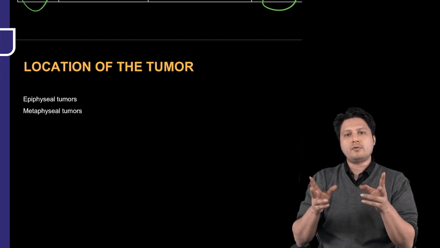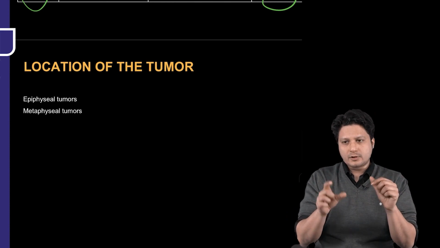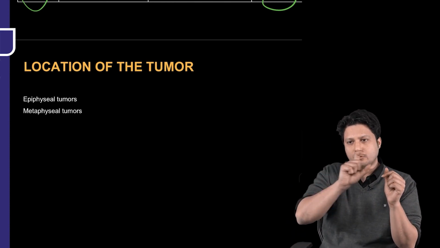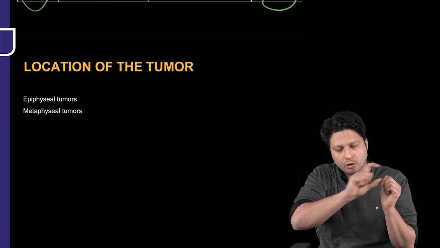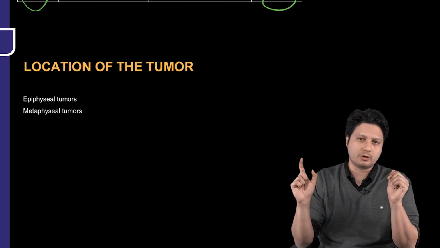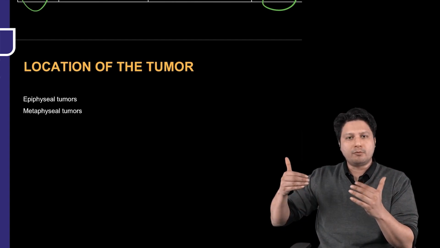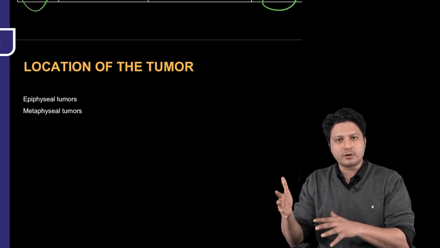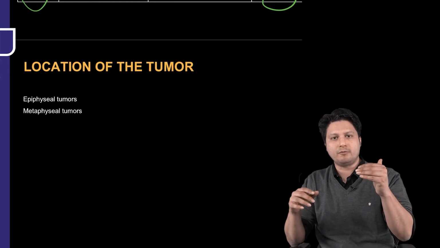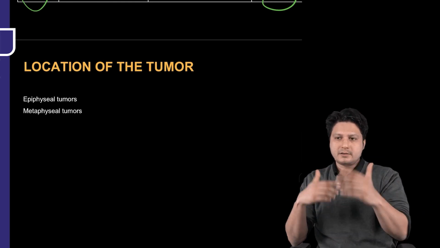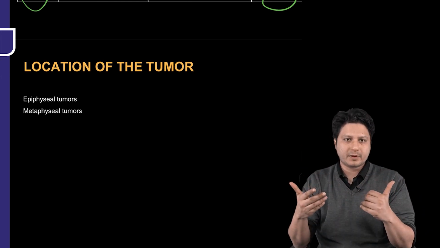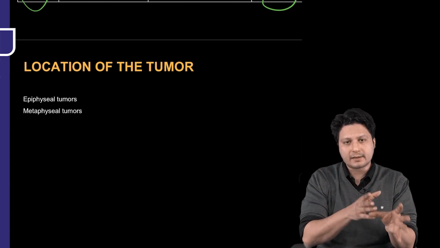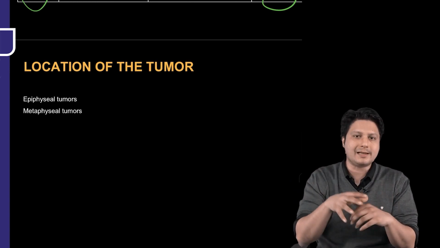So there are 2 ways of learning about the tumor. One is that you start with the osteosarcoma. Then you learn about chondrosarcoma. Then you learn about osteochondroma. Then you pick up the 4th tumor. And there is always a possibility that by the time you start learning about the 4th tumor, you have lost everything you have learned for osteosarcoma. And this cycle will keep happening. And the possibility of marking the correct answer based on this approach is extremely unlikely.